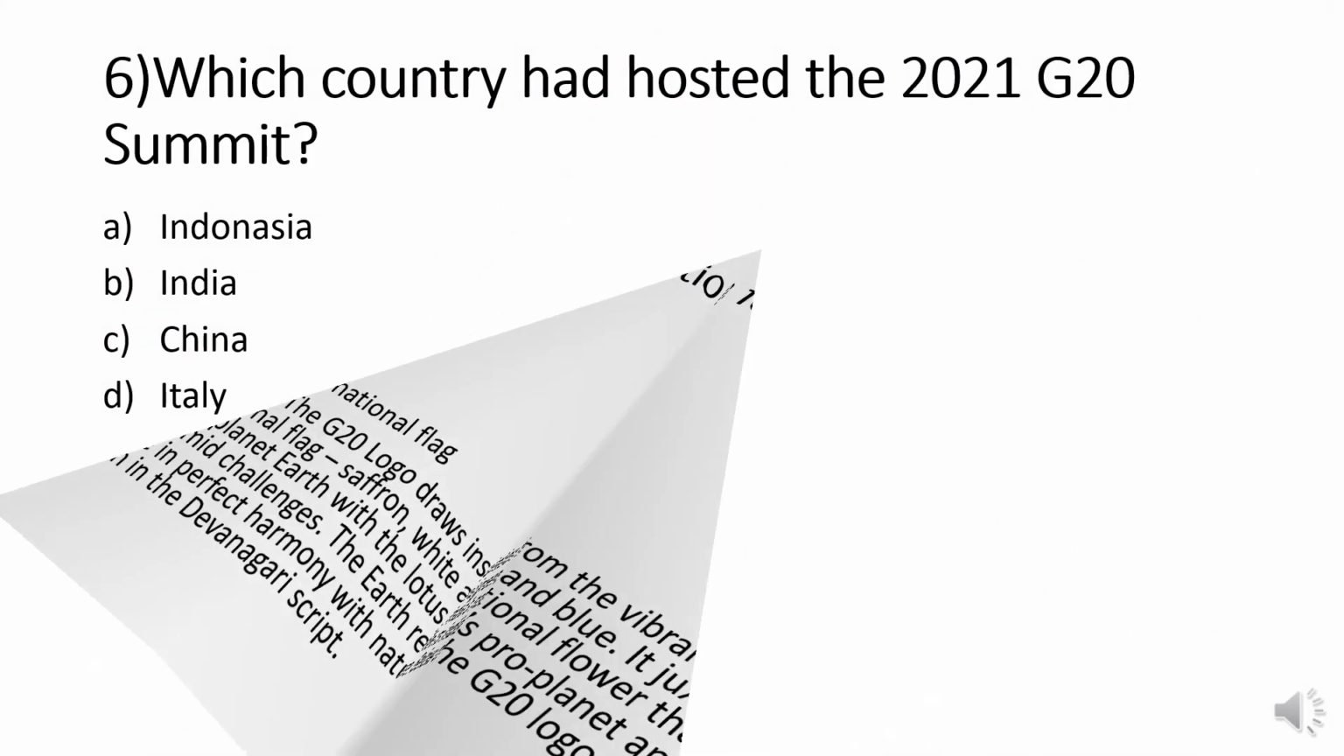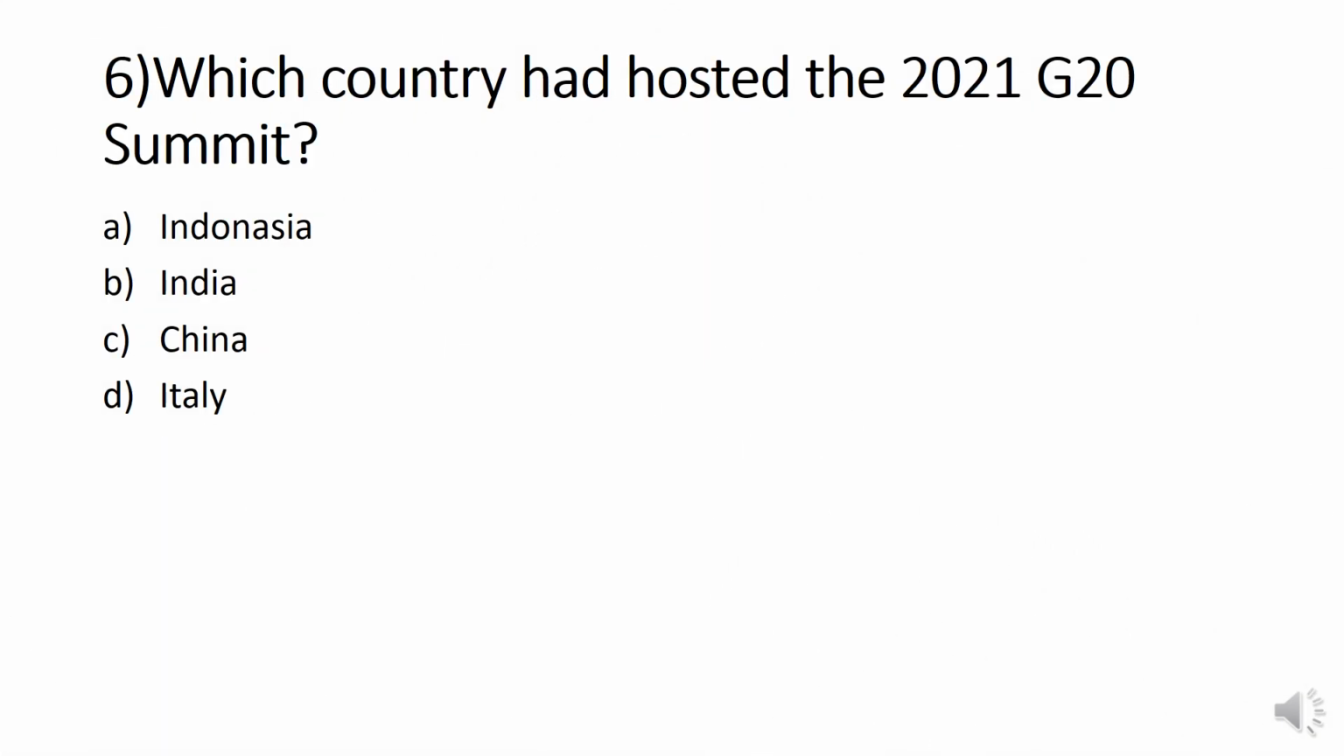Next question. Which country hosted the 2021 G20 Summit? Option A, Indonesia. Option B, India. Option C, China. Option D, Italy. The answer is option D, Italy. Italy hosted the 2021 G20 Summit. Indonesia hosted the 2022 G20 Summit. And now India is hosting the G20 Summit in 2023.